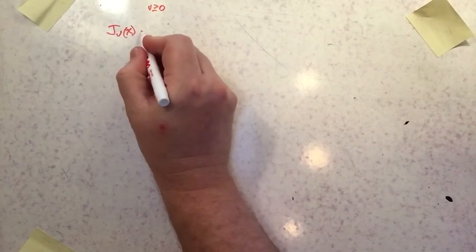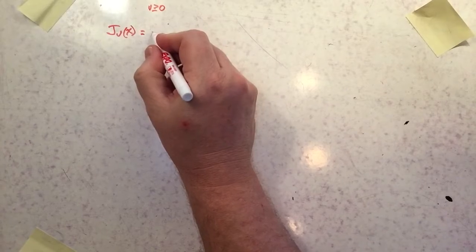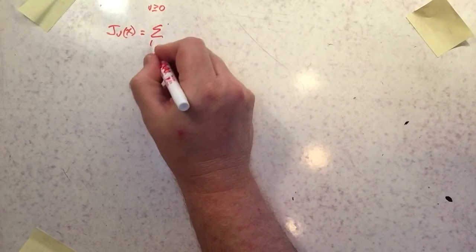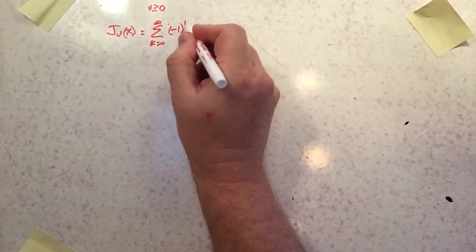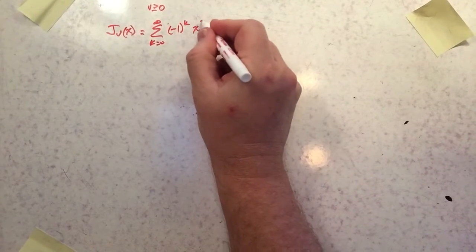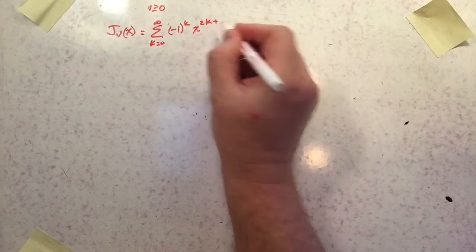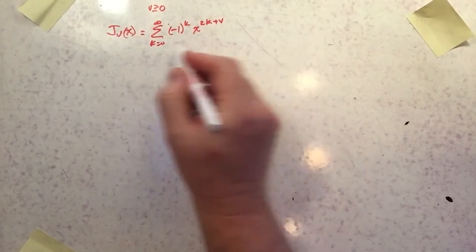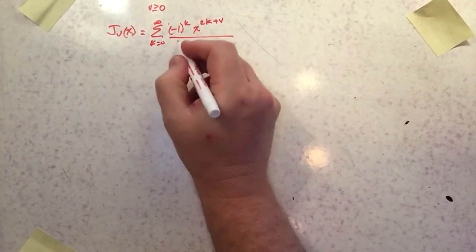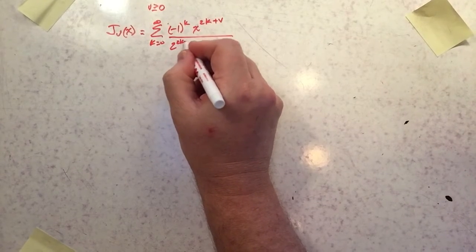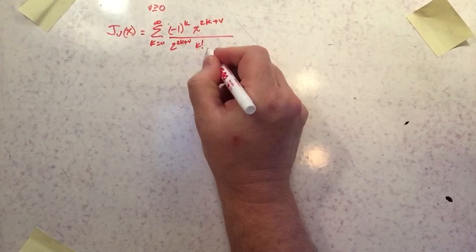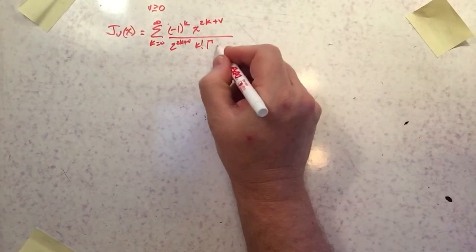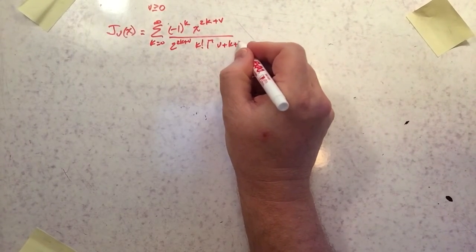The general solution we talked about yesterday was the summation k equals 0 to infinity of -1 to the k, x to the 2k plus v, and then the denominator contained 2 to the 2k plus v, k factorial, and then the gamma function of v plus k plus 1.